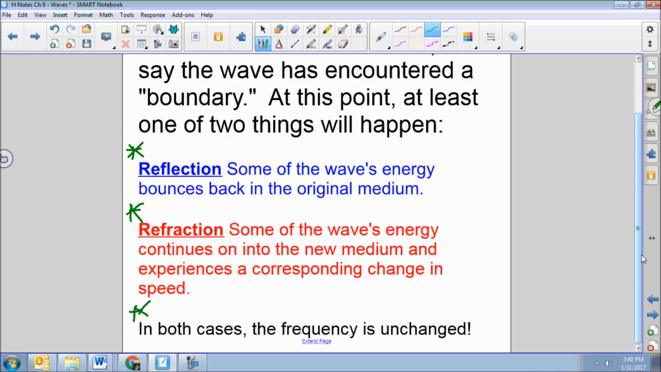The second thing that can happen is some of the energy gets transferred into the new medium. Some of the sound waves get transferred to the snow, and so now the snow starts vibrating and you risk having an avalanche. This idea is going to be way more important when we get to light, and it's definitely more apparent, more noticeable with light, but it does happen with all waves. So there you go.